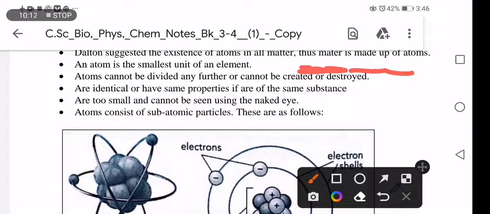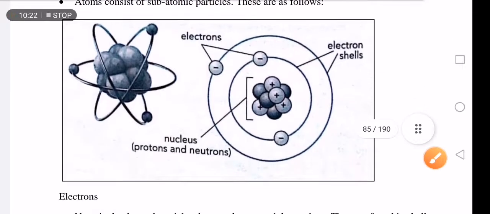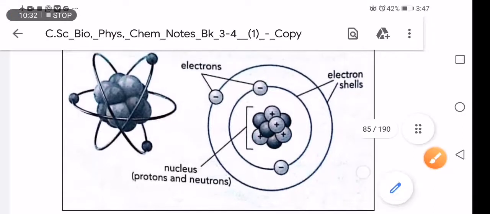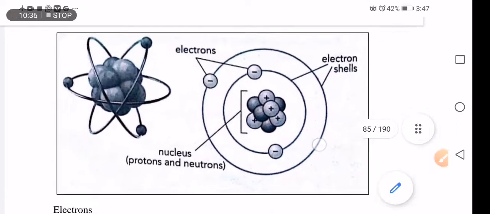Let us move on and look at the structure of an atom. This is the structure of an atom. All right.